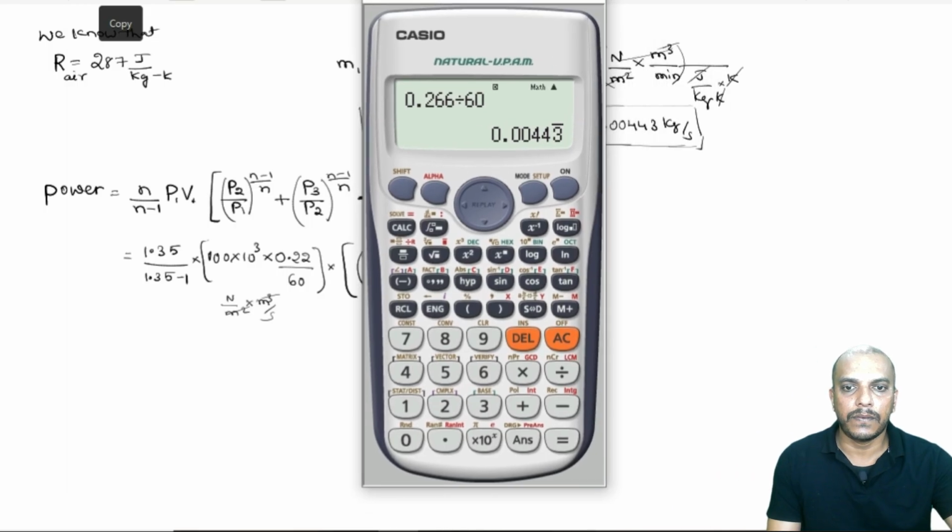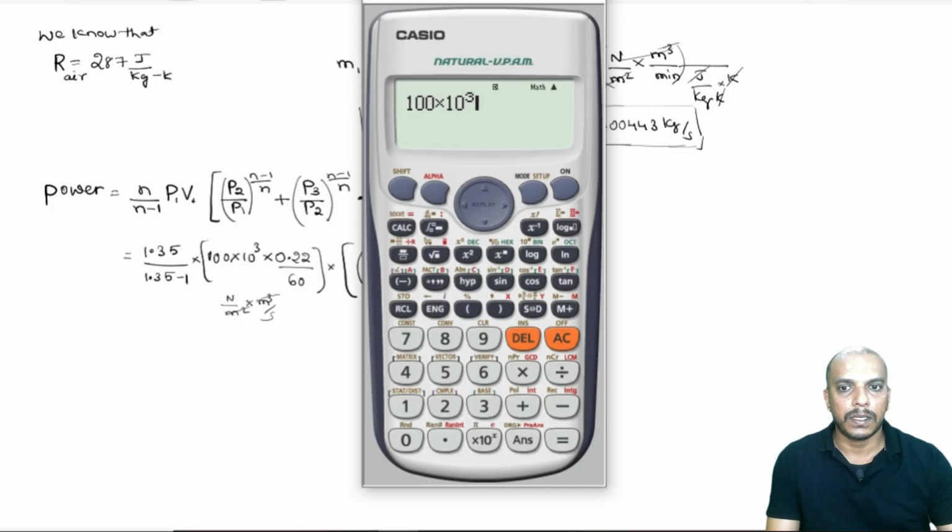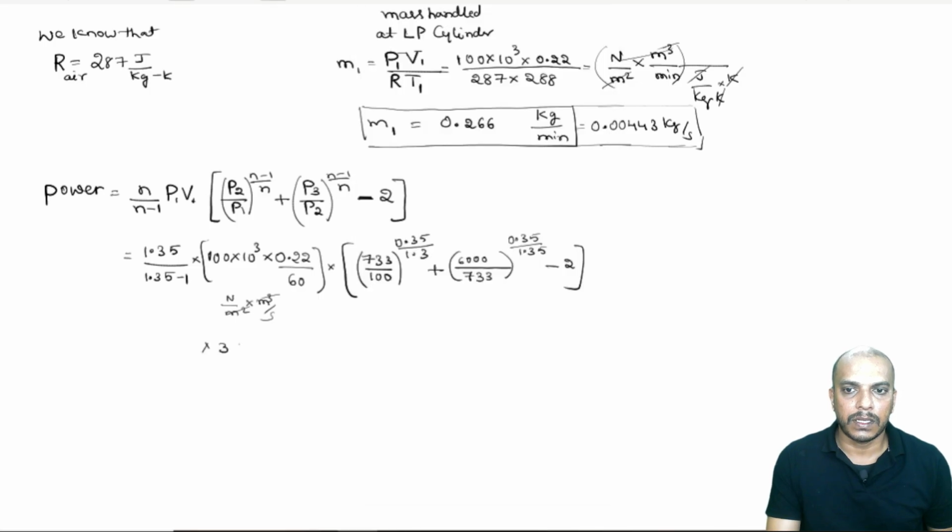So, I will solve the first part, that is 100 into 10 power 3, which is in the bracket. I am just solving that, 100 into 10 power 3 into 0.22 divided by 60. So, this will be our 366.6. 366.6 is our first part.